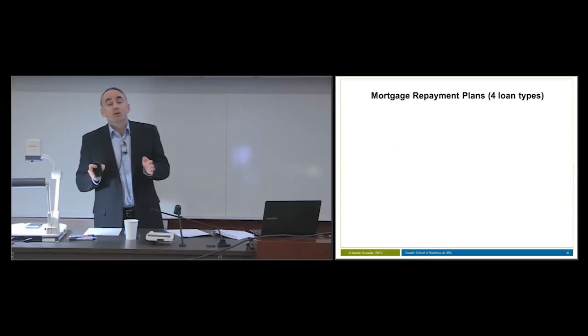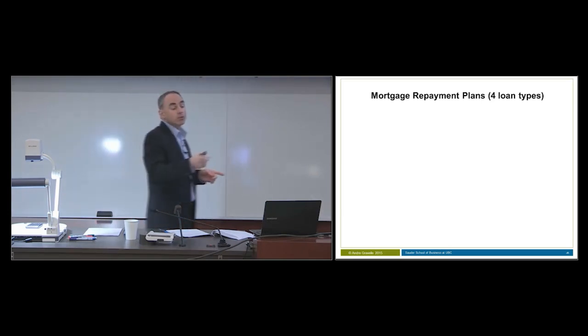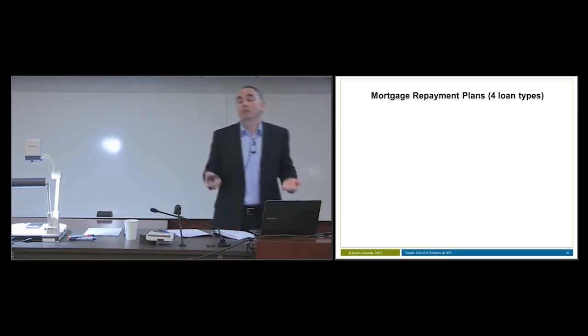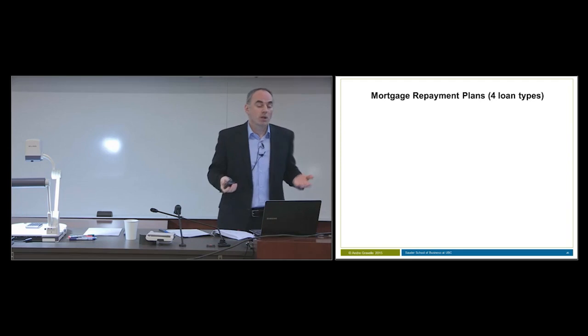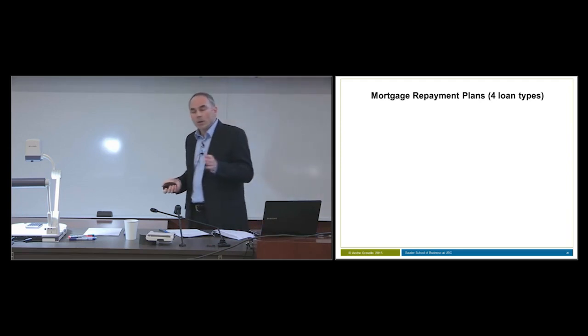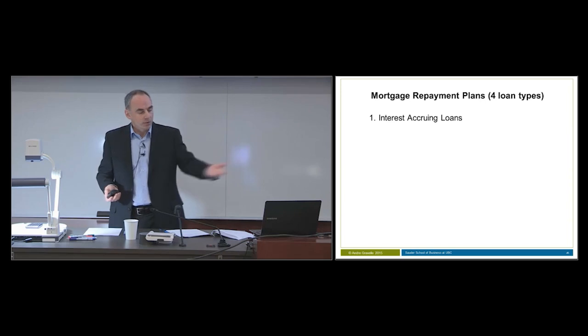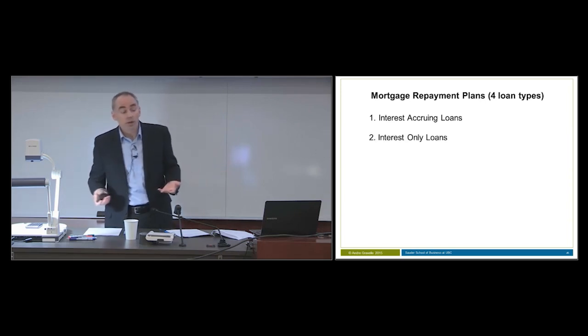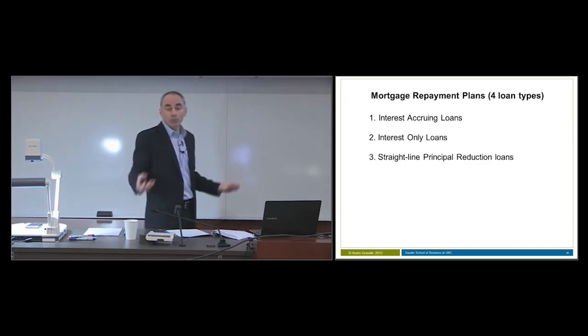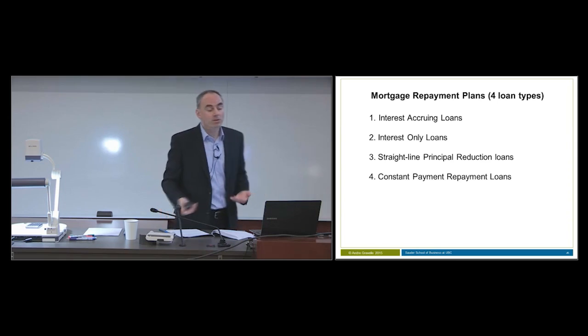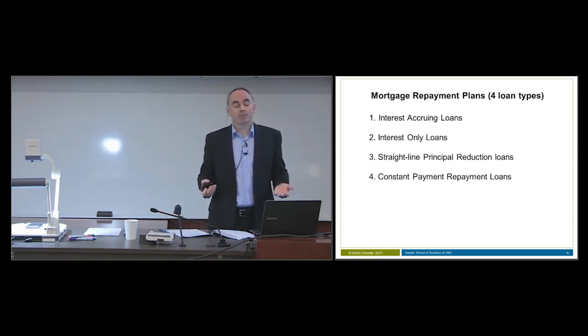Okay, let's move on to the next topic, and we'll talk about mortgage repayment plans. So mortgage repayment plans are simply loan types. So we'll look at 4 loan types that your text describes. And those loan types are interest accruing loans, interest only loans, something called a straight line principal reduction loan, and also a constant payment repayment loan.